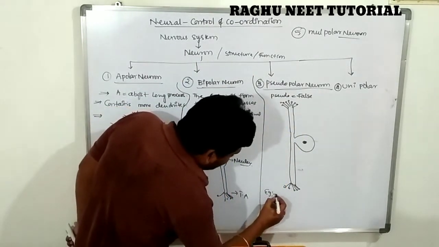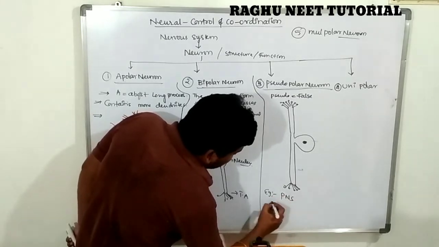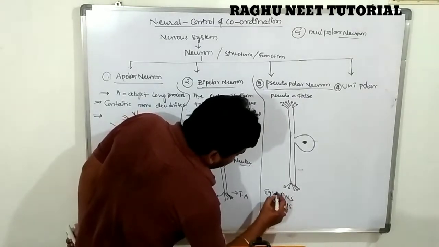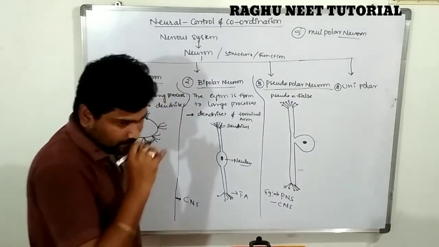Example: PNS and CNS, peripheral nervous system and central nervous system.